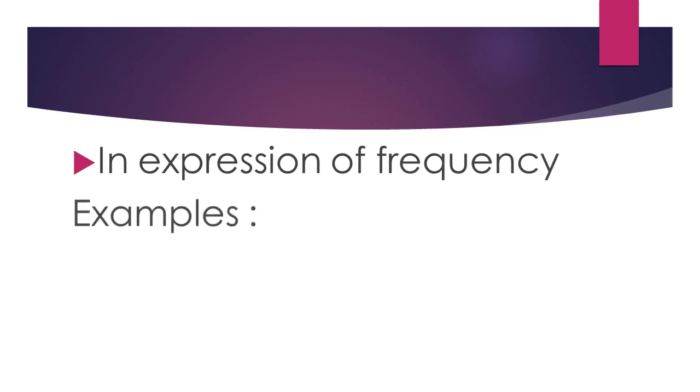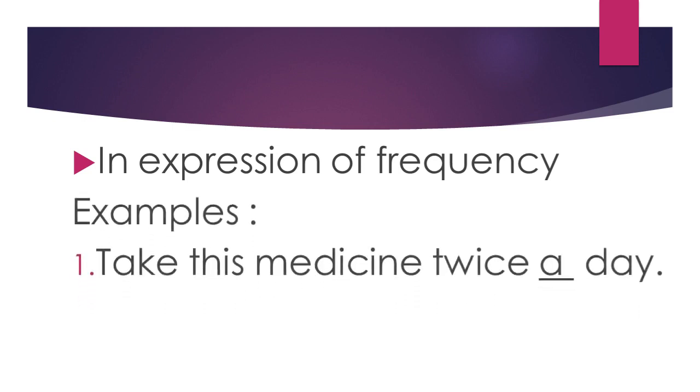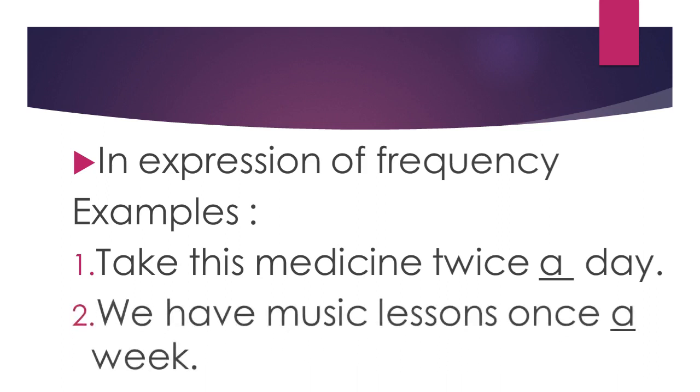For example, take this medicine twice a day, means 2 times a day. That is a frequency, how often the medicine should be taken. Twice a day. We have music lessons once a week.